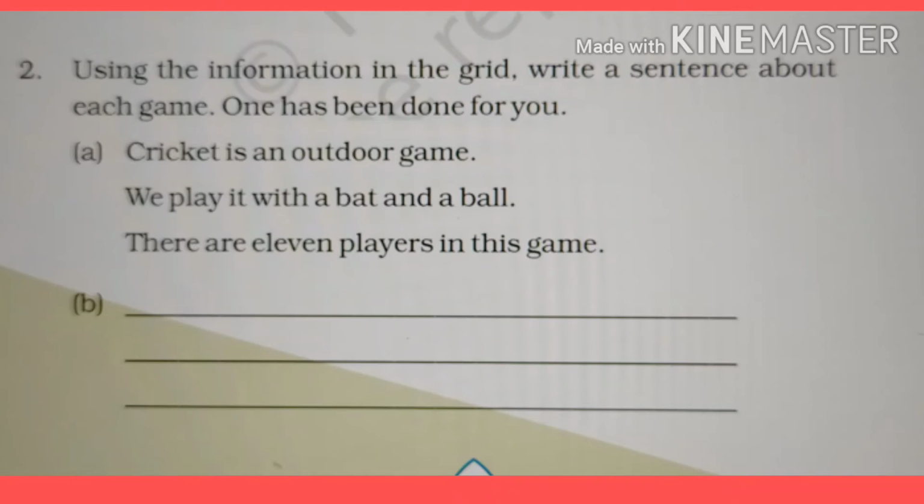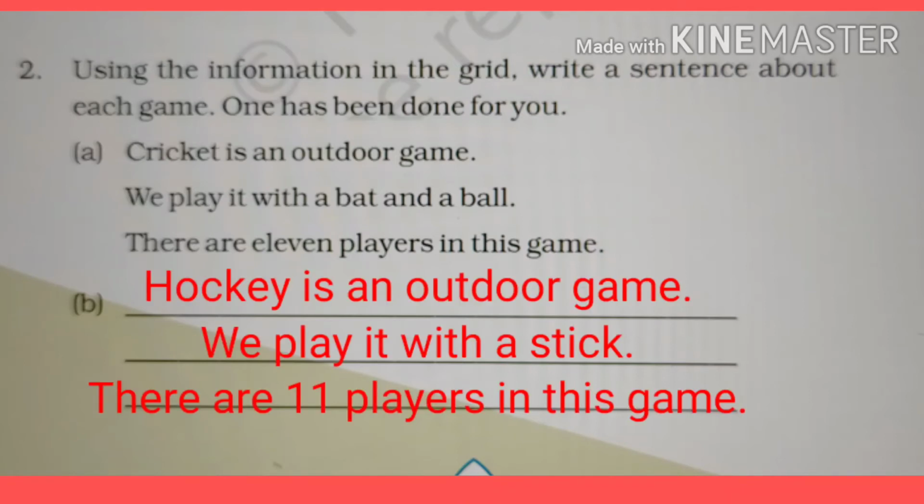So now know about hockey. Hockey is an outdoor game. We play it with a stick. There are 11 players in this game. Once again, hockey is an outdoor game. We play it with a stick. There are 11 players in this game.